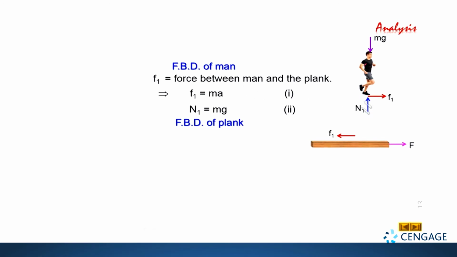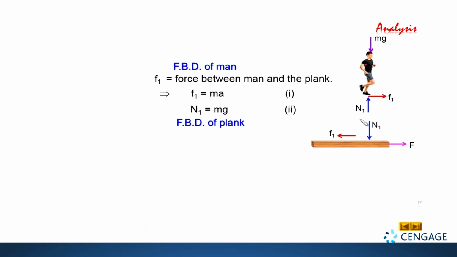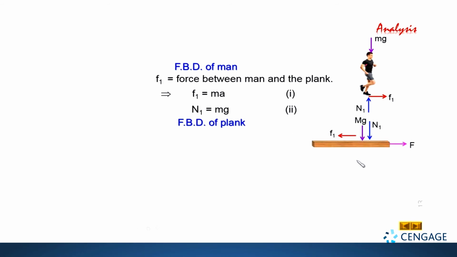So normal reaction applied by the man on the plank should be in the downward direction, like this. For weight of the plank, there is no problem. Capital Mg, it will act in the vertical downward direction. Correct? Now we can draw one more force, that is the normal reaction applied by ground on the plank, that should be in the upward direction. Let us assign this N2. Correct?